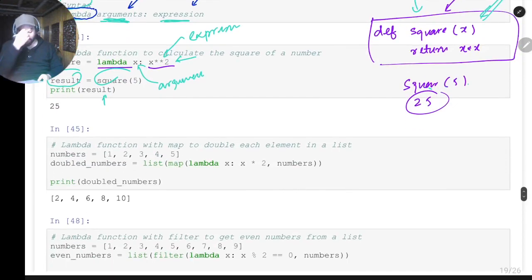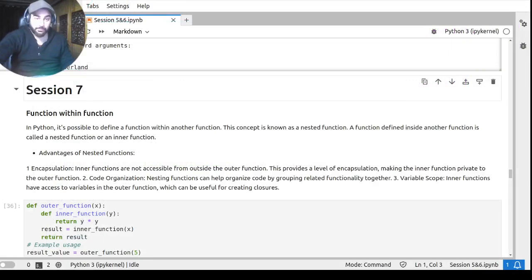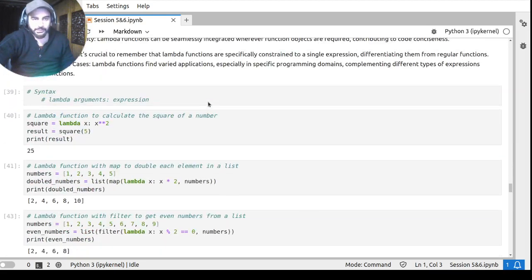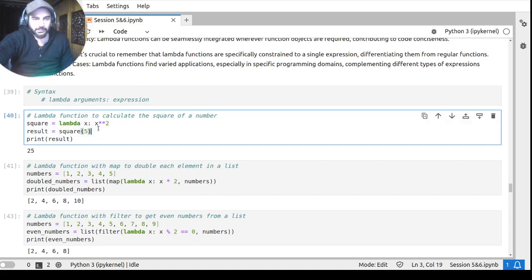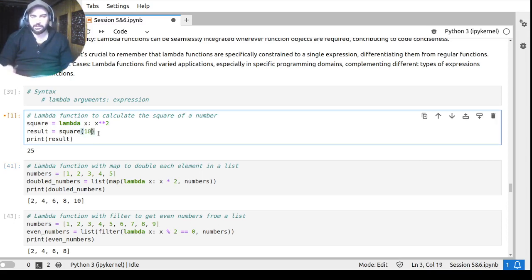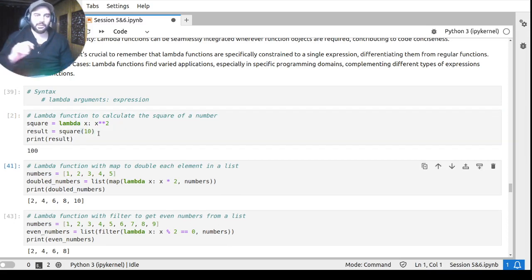So again, if I want to show it, I want to show the coding window. I hope my coding window is clear. So here I can show it. For example, if I run this, you can clearly see that this is computing the square. And if I want to compute the square of, let's suppose, 10, you can see that it gives 100.